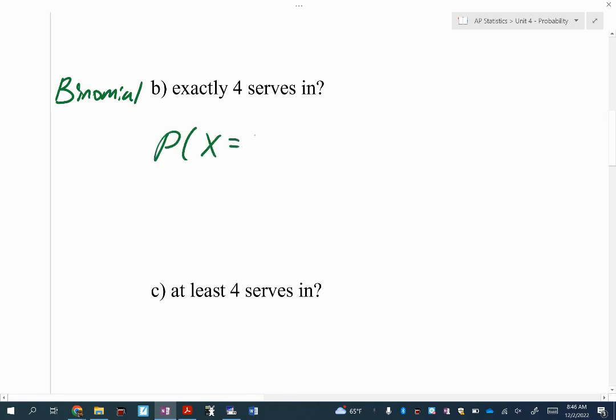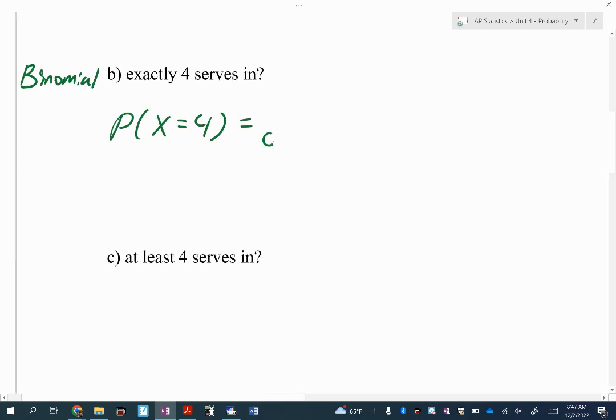So let's go ahead and write x equals 4. I'm going to leave the space for 6 trials choose 4. Am I going to do the factorials? No, but you should know that that's going to be a part of the math. Times our success rate, 0.7, so our failure rate is 0.3. What are going to be my powers? To the 5th? No, it says exactly 4. So which one gets the 4? The 0.7. The success is 4, and the failures is 2. You should check that they add up to the number of trials, in this case 6.